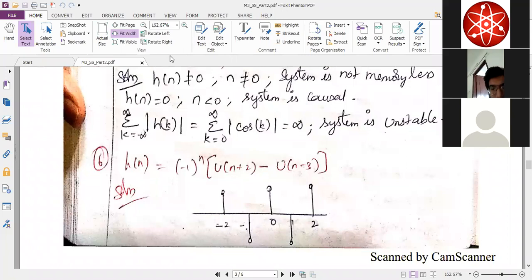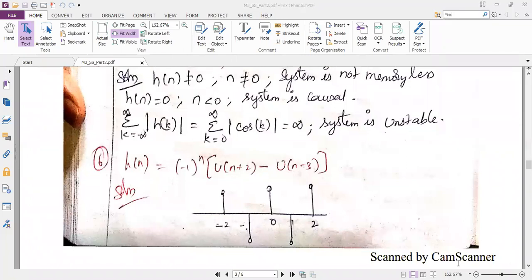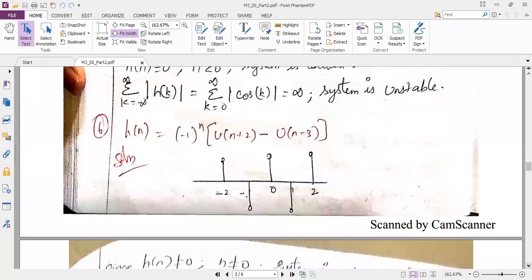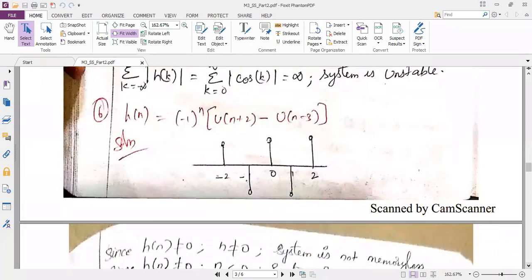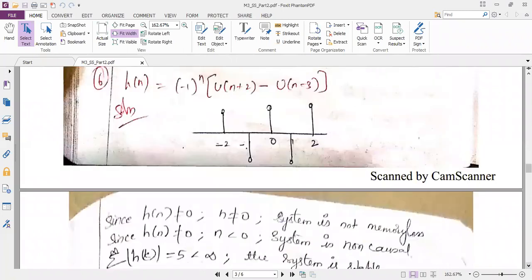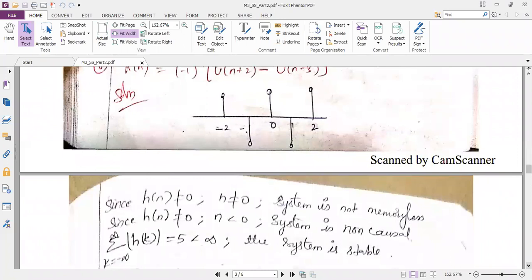Yes, ma'am. Okay. So now can you analyze and tell me about the memoryless property? Not stability, memoryless. It is not memoryless. What about causality? Not causal. And you have to solve for the stability.